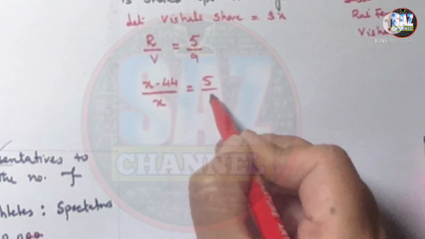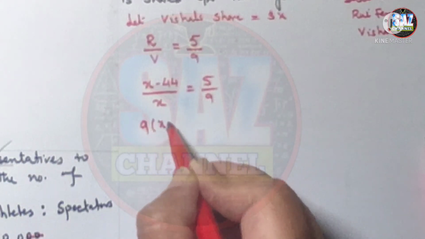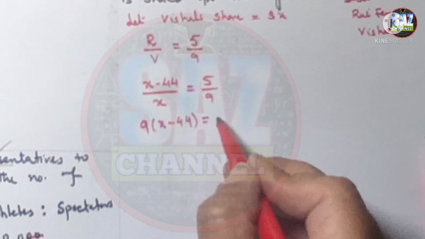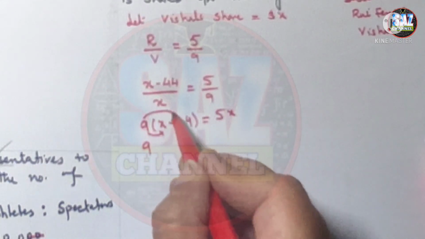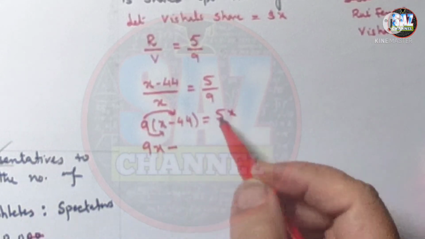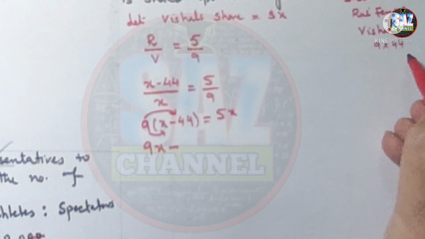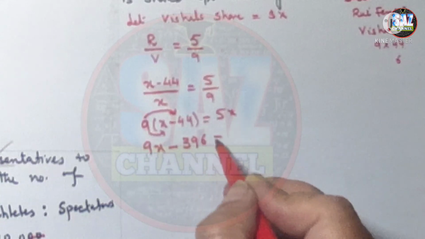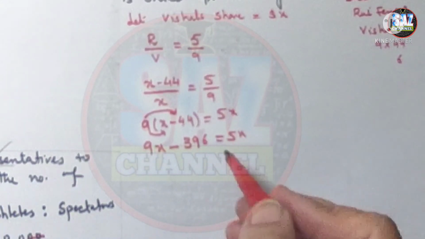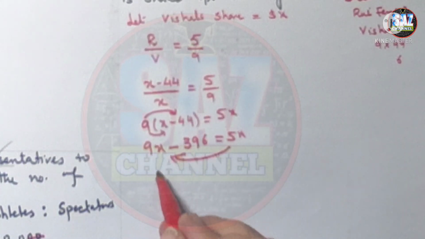So X minus 44 ratio X equals 5:9. Now go for cross multiplication. 9 into X minus 44 equals 5X. 9X, distributive property, minus 9 multiplied by 44. 4 9s are 36, 4 9s are 36, 37, 38, 39, 396 equals 5X. Again simple linear equation, D1 chapter numbers 4 and 5 have to be good.